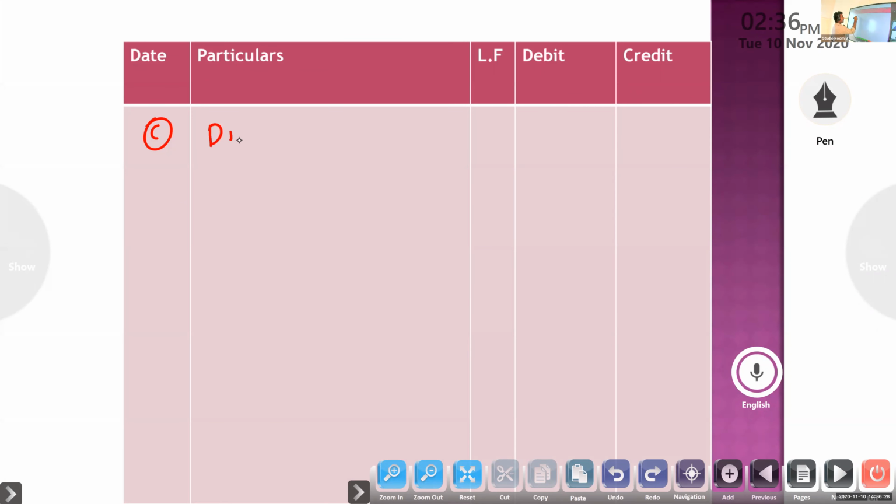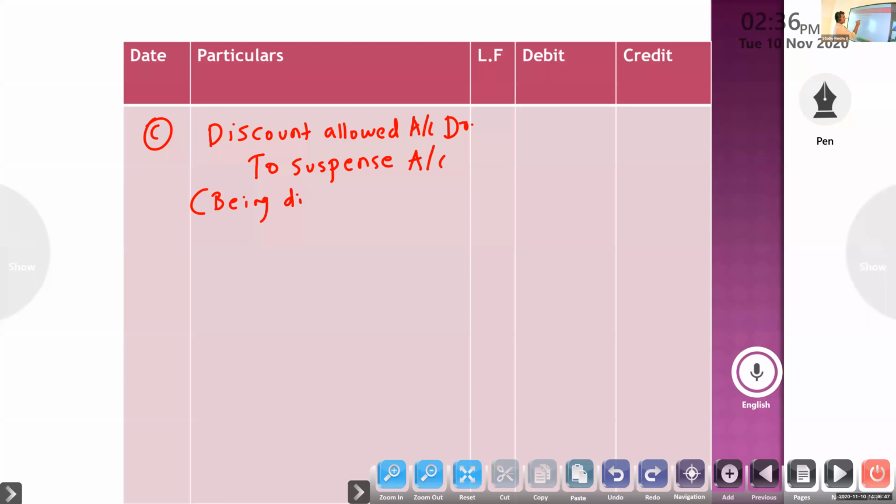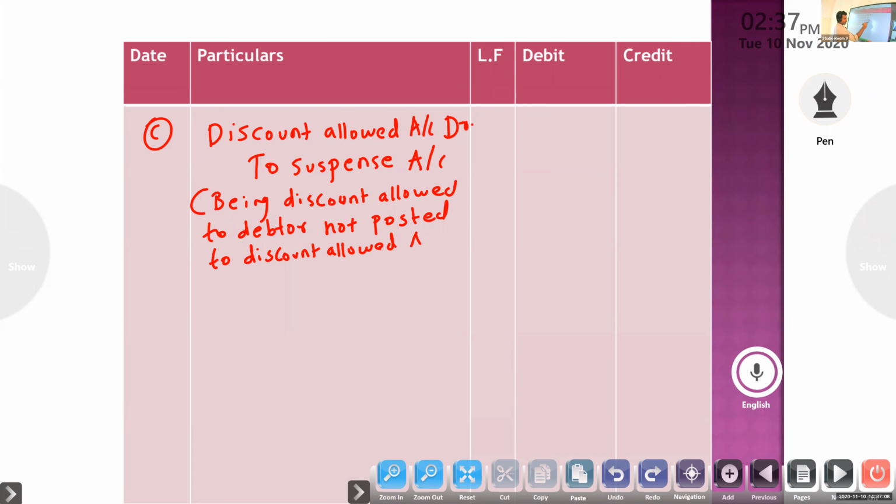Discount allowed account debit to suspense account, being discount allowed to debtor not posted to discount allowed account. Amount 100.